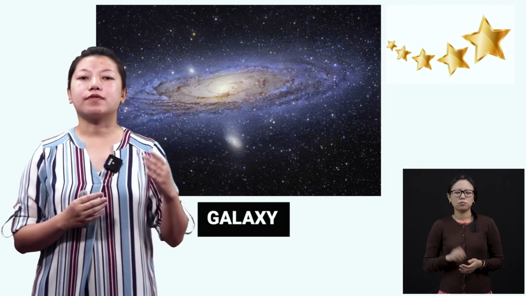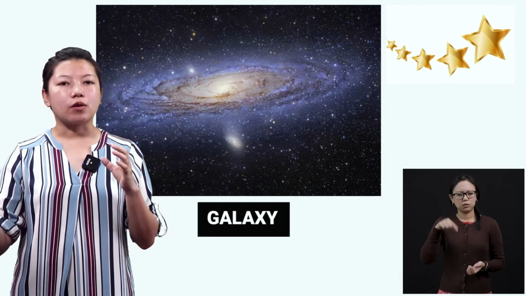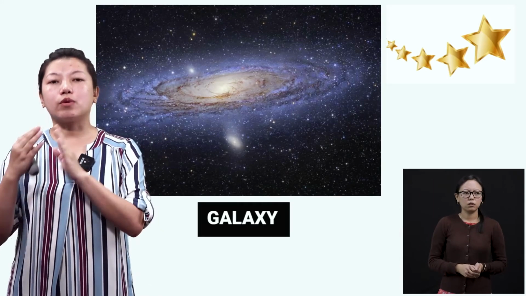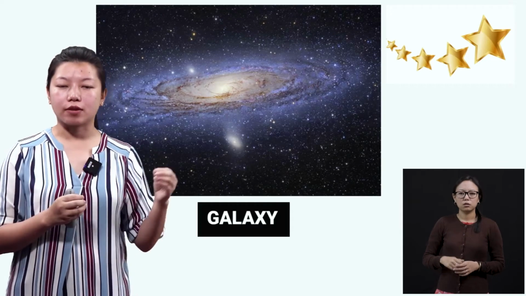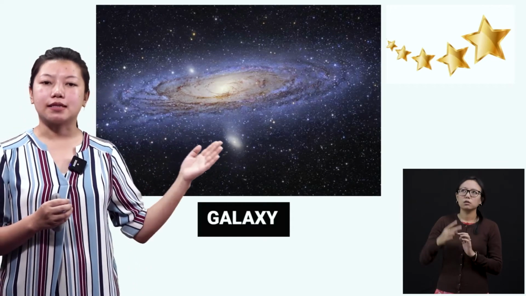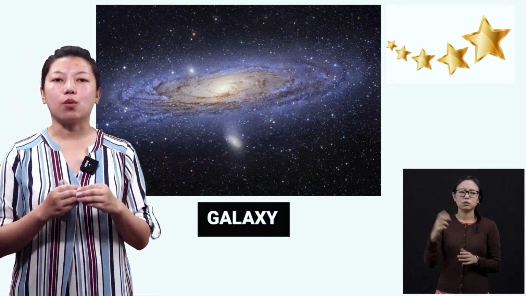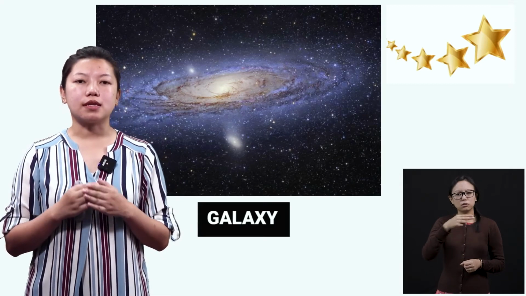As of now, just know that we have stars, they are very far away from one another, and from the earth when we watch them through the telescope, they look like this. And these are known as galaxies. The name of this galaxy is the Milky Way. There are a lot of other names, but one is the Milky Way.